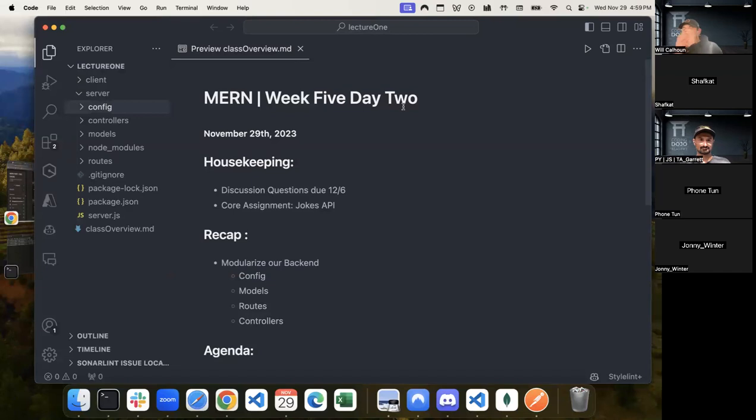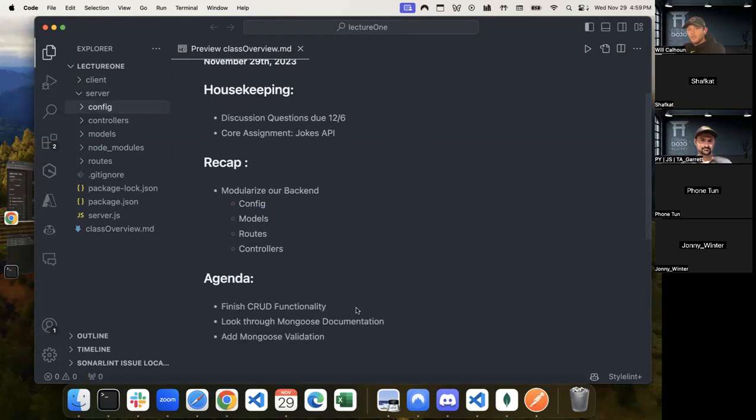So we are cruising along. We're going to continue with our back end, continue looking through this. We're going to finish up our CRUD controllers. And so our creating, reading, updating, deleting, we're going to really walk through those today. I want to make sure that we have time to understand and kind of go through line by line. So that might be what we just end up doing today, because we are going to do a pretty good